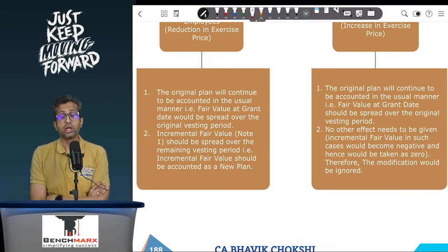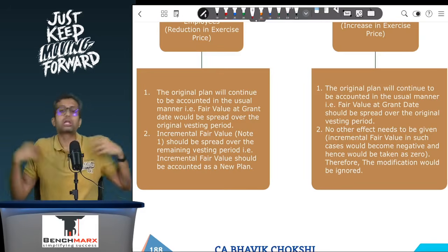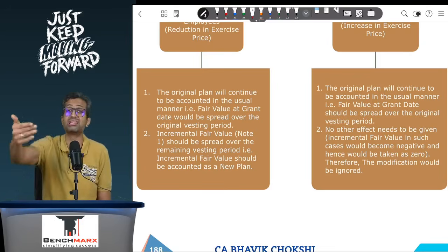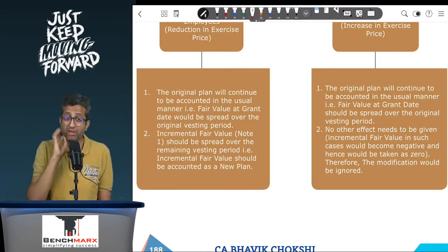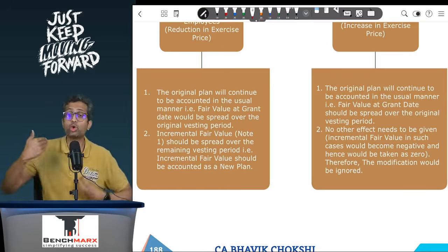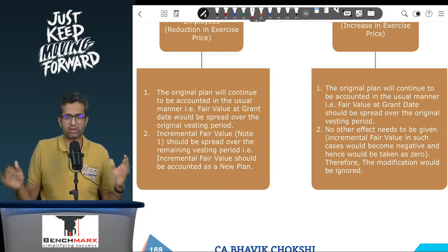In which case, the fair value after modification may be 2 rupees or maybe 0 rupees, compared to fair value before modification, that is 5, and hence the incremental fair value technically comes to negative. Now, realistically speaking, if I keep the accounting aside, yes, that is an action which results in reduced employee welfare. However, in Ind AS 102, based on the strict legal form, they say, well, you know what, you cannot have a plan with a negative fair value. The fair value is 0.